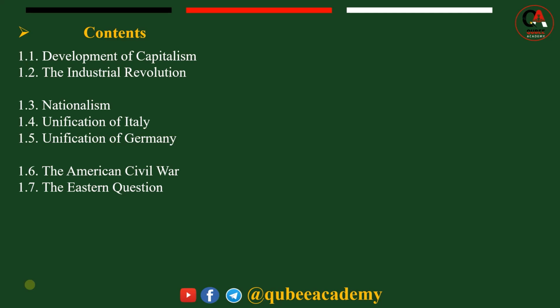The second subtopic of Unit 1 is the industrial revolution. What industrial revolution means, how it was started, and the main factors for the beginning of the industrial revolution, and the outcomes of the industrial revolution.